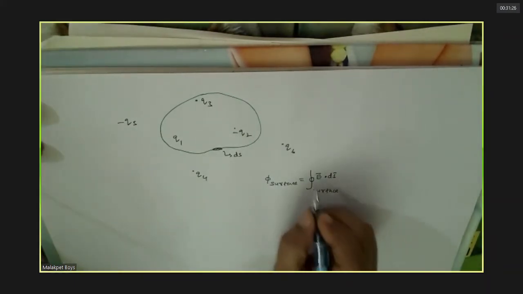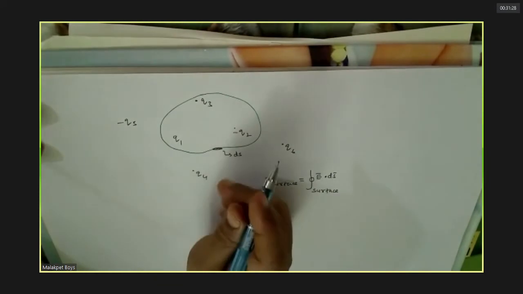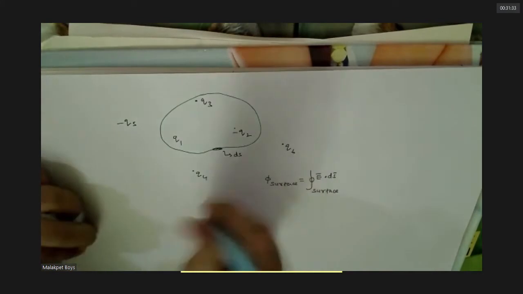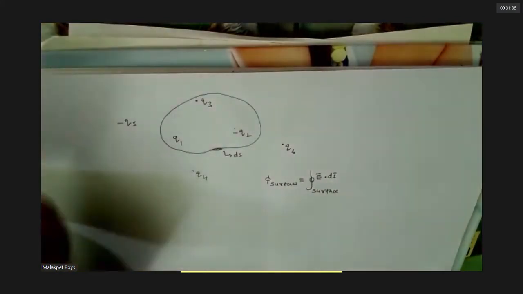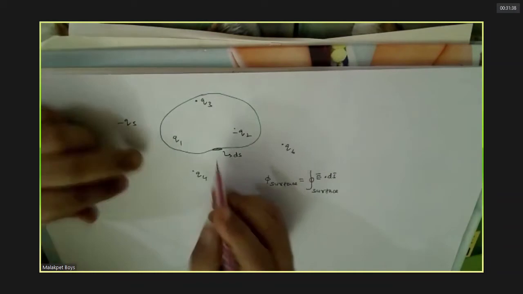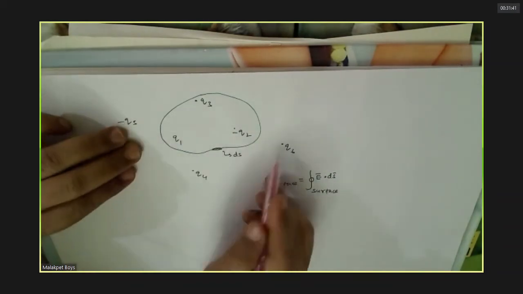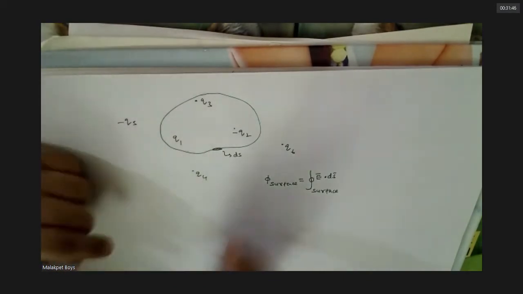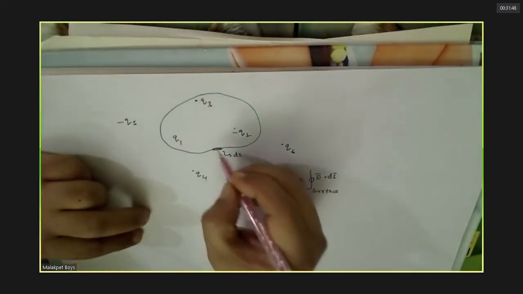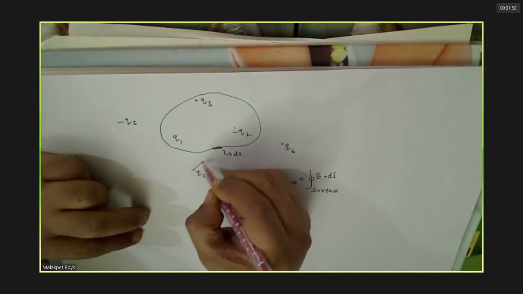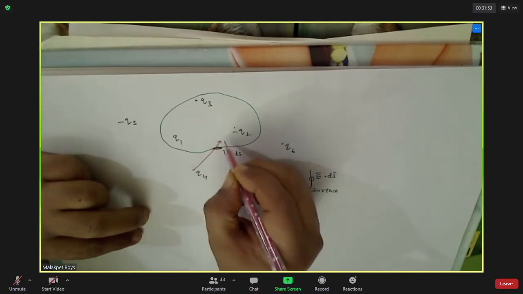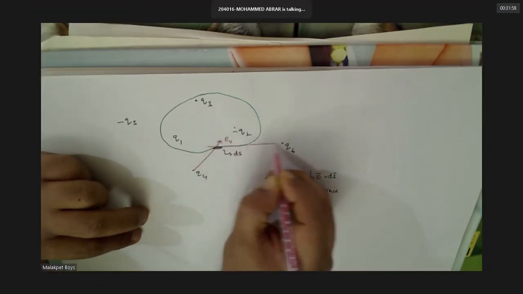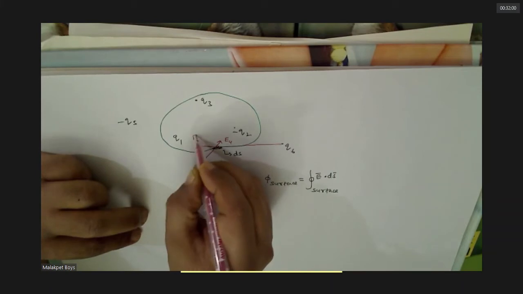Now can you tell this electric field is due to which charges? Q1, Q3, and minus Q2. No. We have to take the electric field due to all charges, not only enclosed ones. At this point you have electric field due to this. This is E4. If you keep plus one charge, you won't be there. Then how are you saying only that?